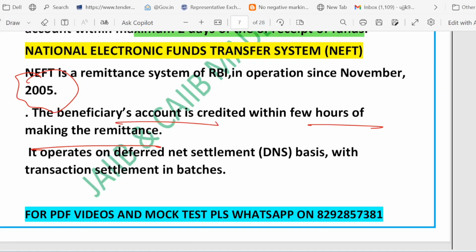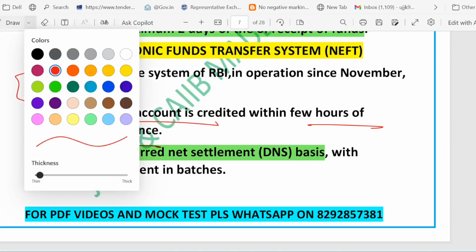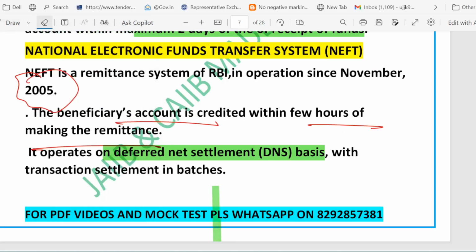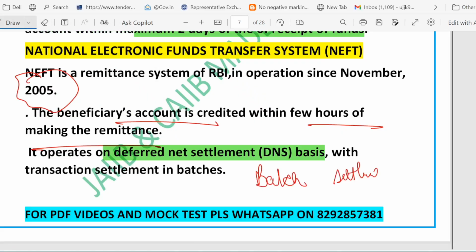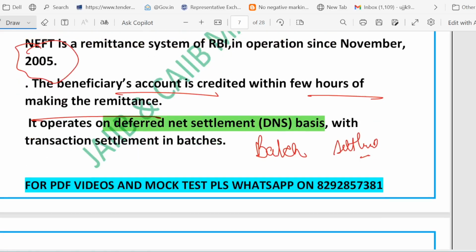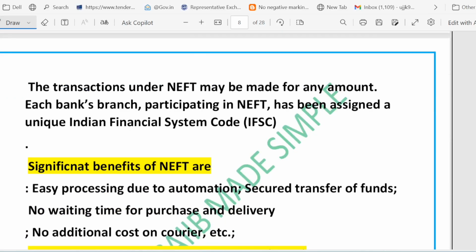And it works on DNS. DNS means deferred net settlement, meaning transactions are processed in batches, not instantly. So whenever I say DNS, DNS means batch settlement. Just remember the keyword: DNS means batch settlement, not instantly. And NEFT allows transfer of any amount, whether big or small. So any amount you can transfer using NEFT.